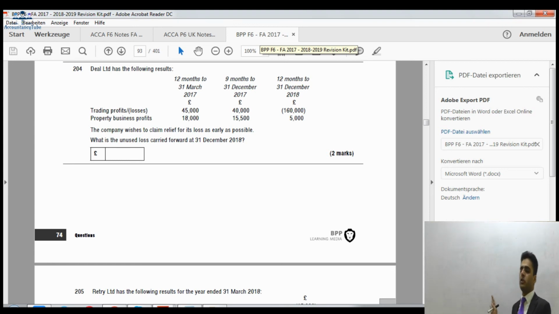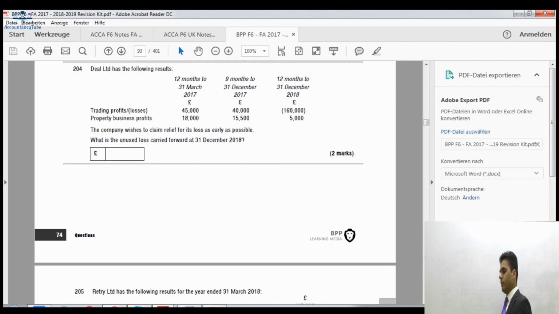We will take £63,000 times 3 over 12, because we only need 3 months' worth of profit to set off against that loss. We've already used 9 months anyway. We can only carry it back to the previous 12 months. So that's how much we will set off. All right, so how much can we set off? In the current period, we will set off £5,000, so the remaining loss would be £155,000.